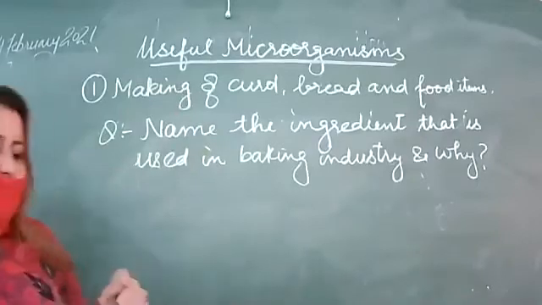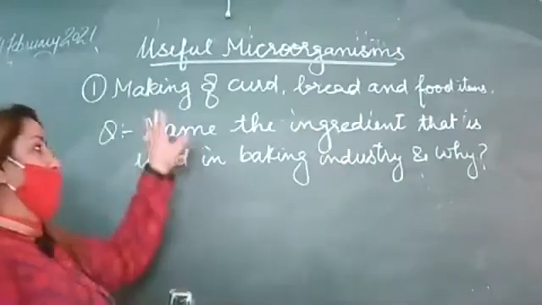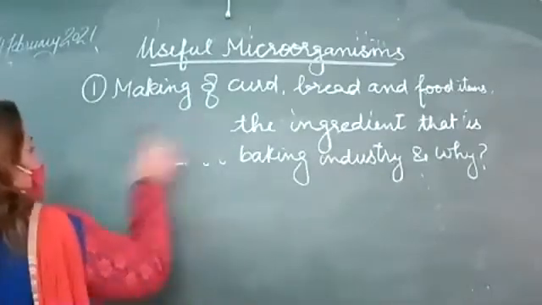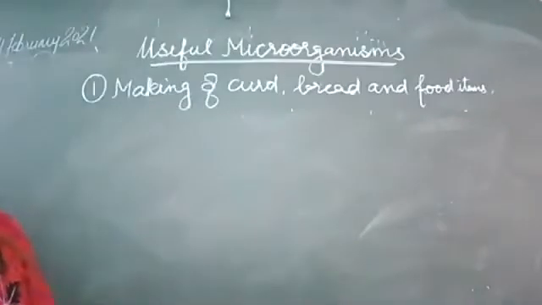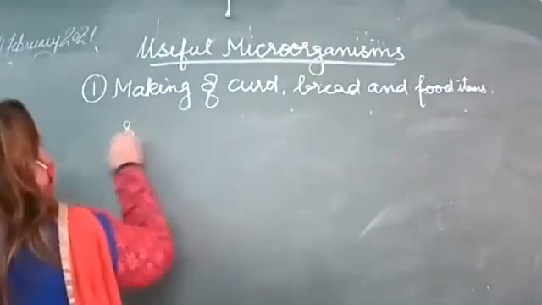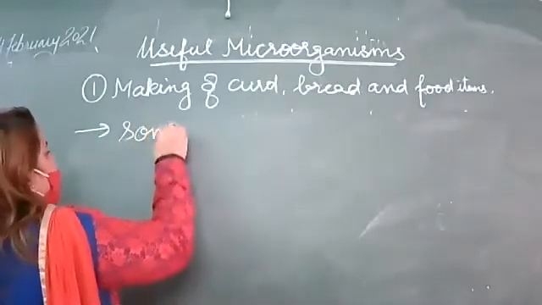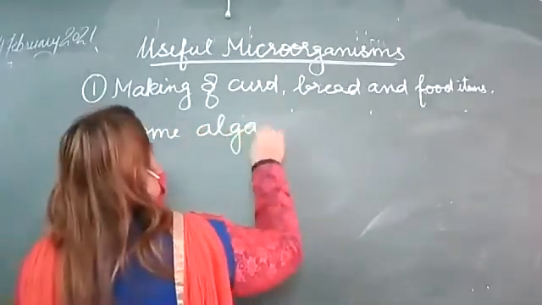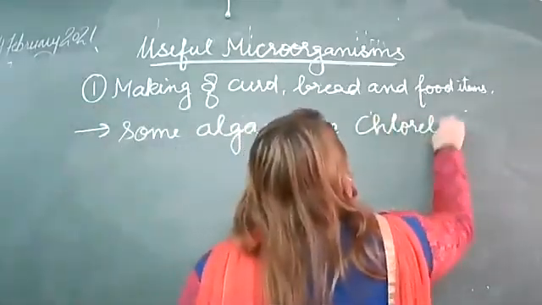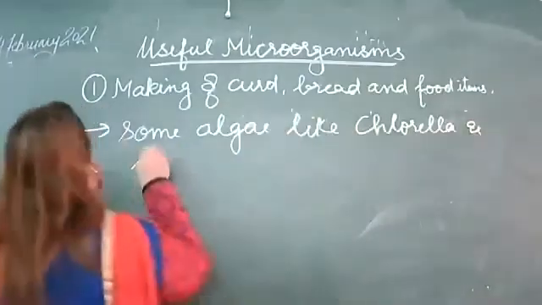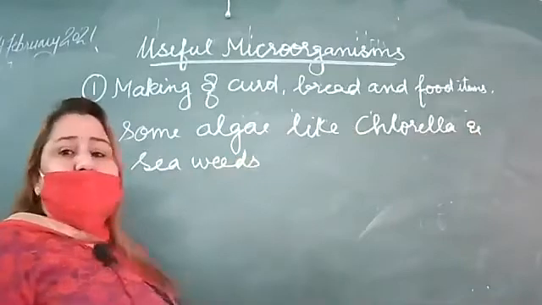Write down the other microorganisms, how they are helpful. Under this point only, write down some algae like chlorella and seaweeds. What are seaweeds?